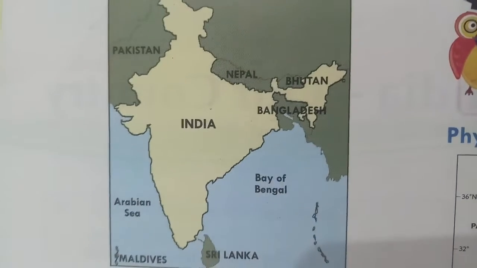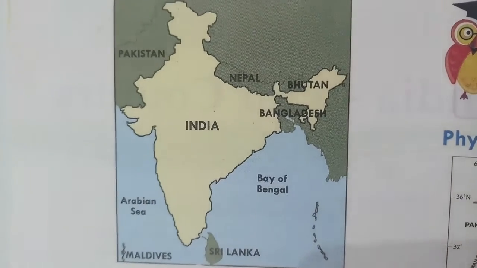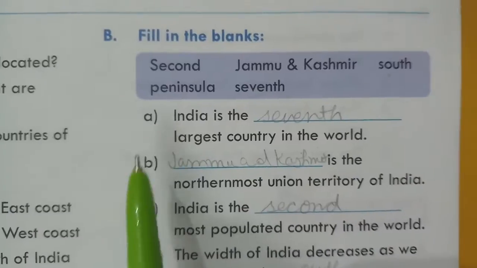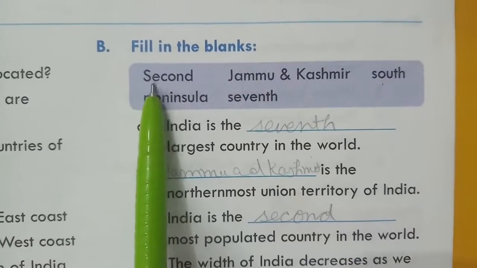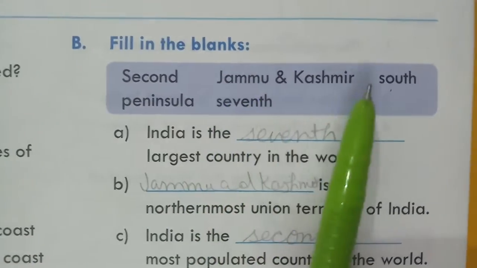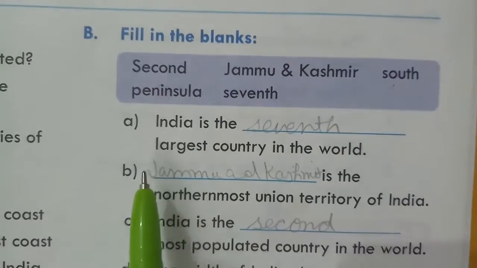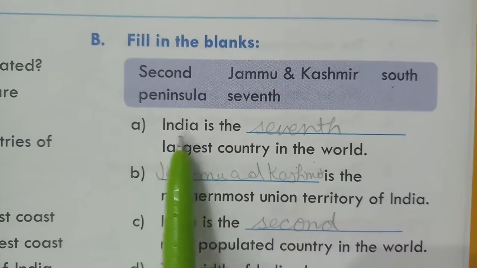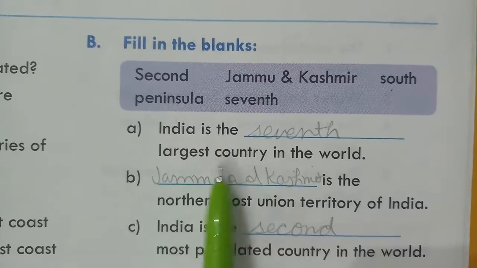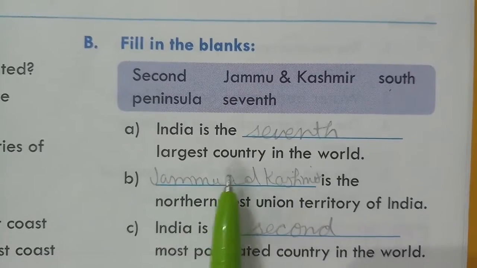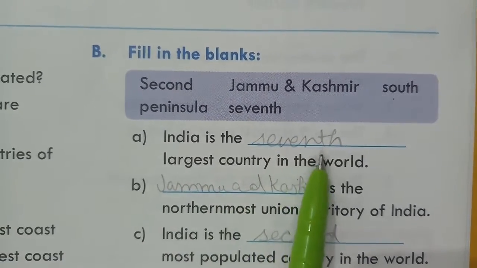Now we will come to the fill-ups of this chapter. You can see the options here: first, second, Jammu and Kashmir, south, peninsula, seventh. The first fill-up: India is the dash largest country in the world. India is the seventh largest country in the world.